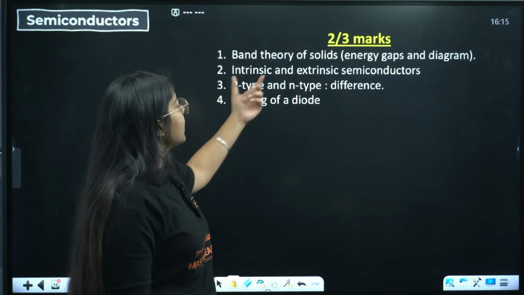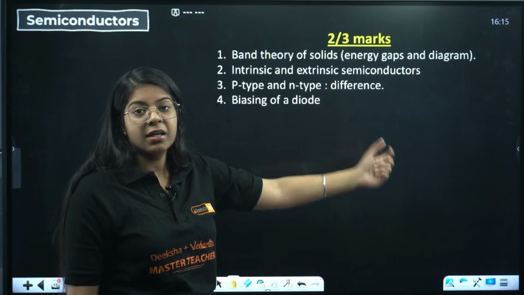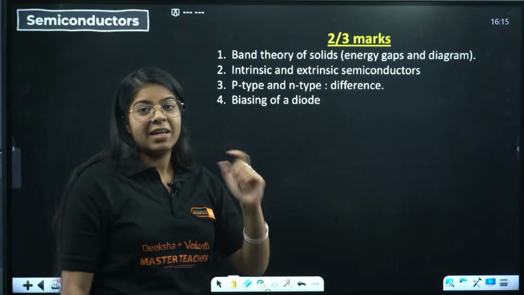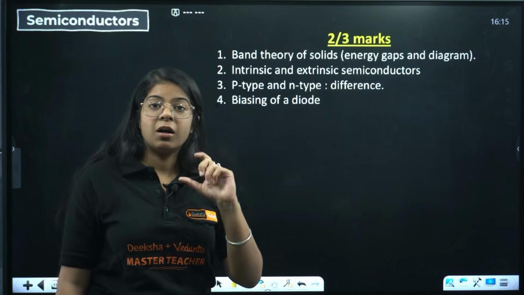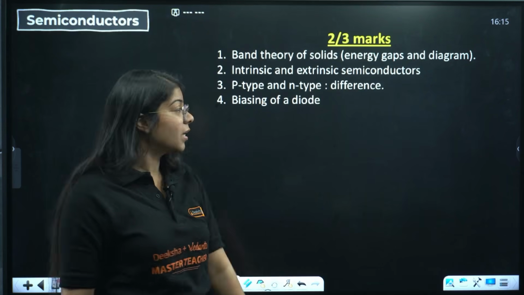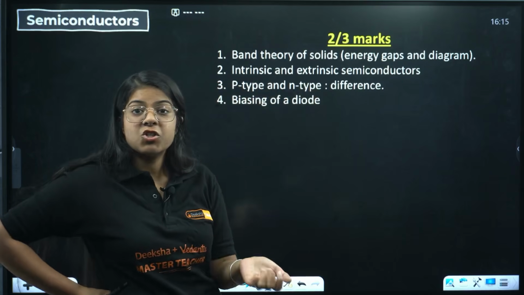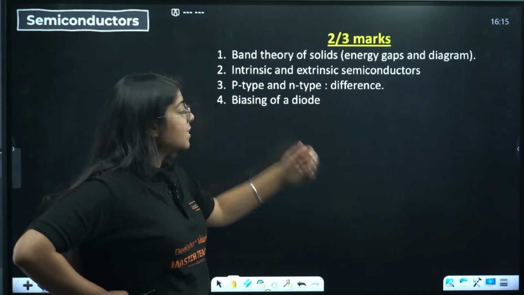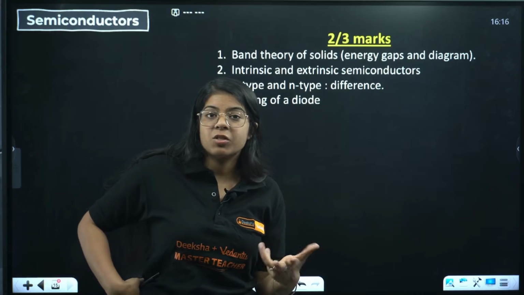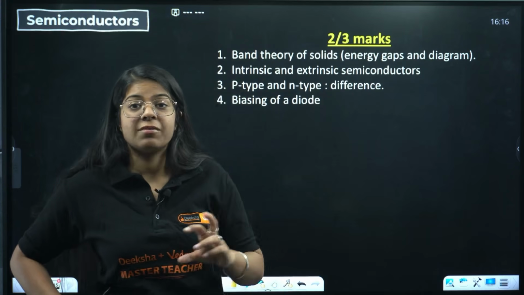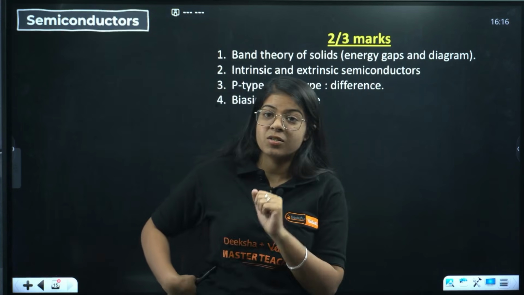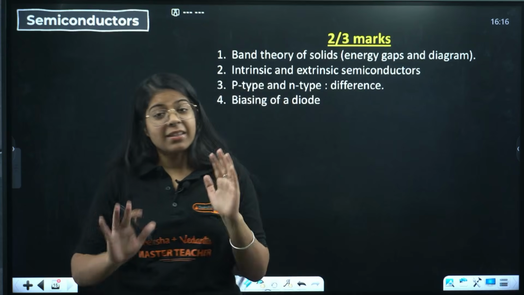Okay, then intrinsic and extrinsic semiconductors, their doping, what kind of elements are used to dope to make intrinsic or extrinsic semiconductors. Then p-type, n-type, their differences, what happens in the depletion region. Then biasing of a diode, forward biased, reverse biased, what happens to the depletion region if it's forward biased, if it's reverse biased. Okay, now that is it.